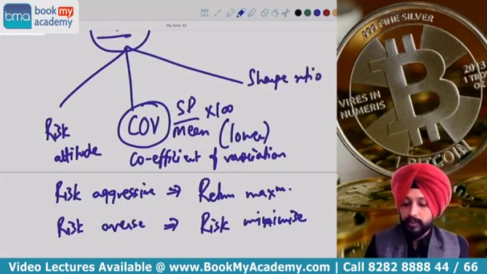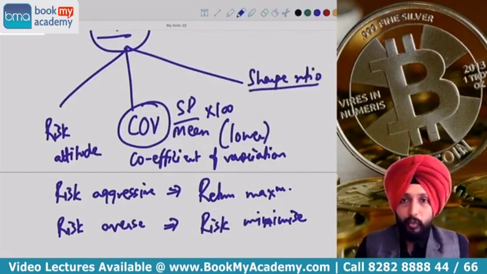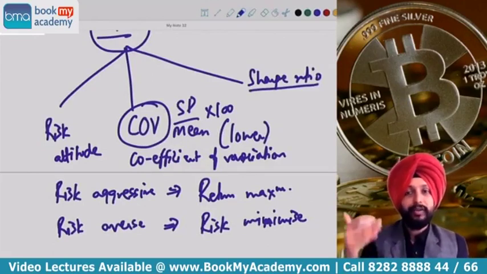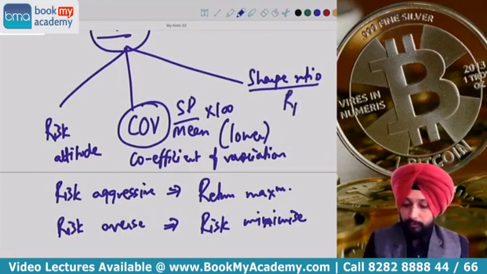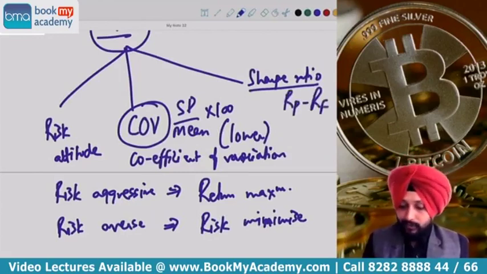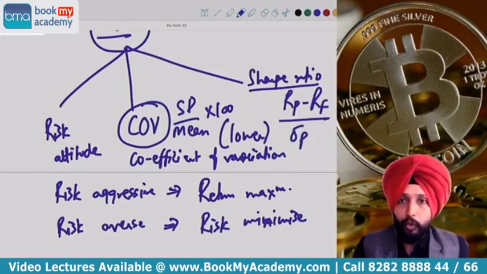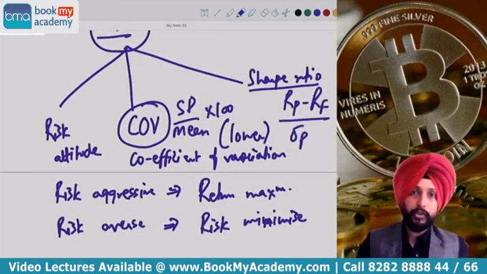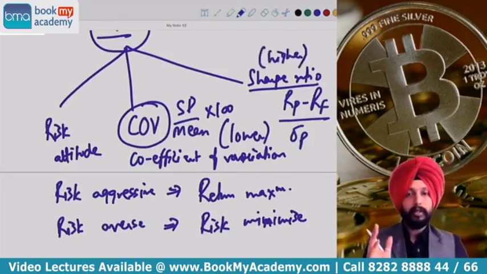How did we learn this, guys? How did we learn Sharpe ratio? Again, a statement was given to you in the class. It is additional return per unit of risk. Additional return per unit of risk means return from the portfolio minus risk-free rate divided by sigma p. Sigma p means standard deviation of the portfolio, and obviously this is higher the better.